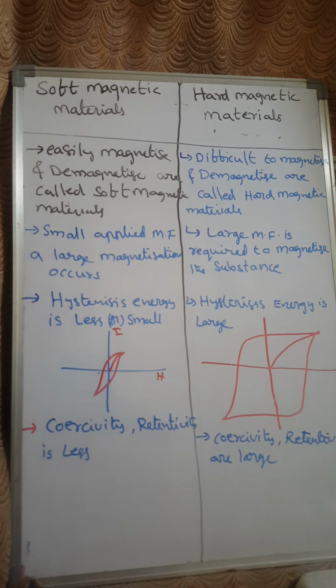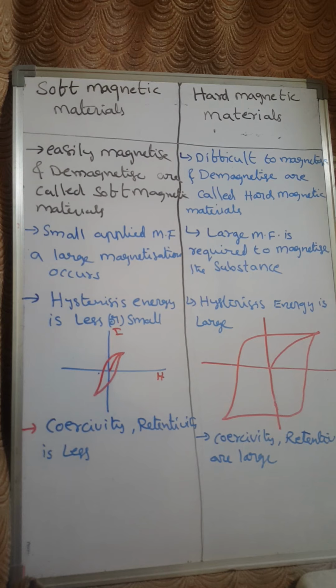I repeat, the soft magnetic materials have low eddy current losses. Because of that, people are using them for transformer applications, and also for switching devices, temporary magnets, electromagnets, and matrix storage of computer applications.